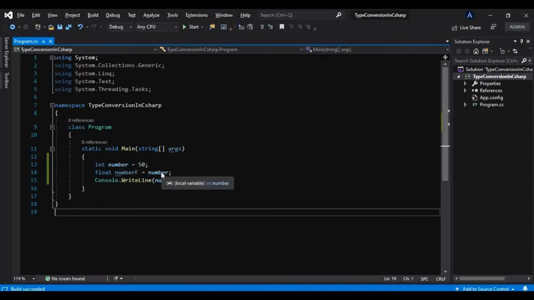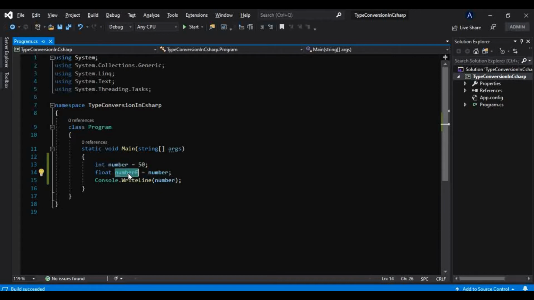So we don't need to worry about this implicit casting, because when we learned types in C#, at that time I showed you one chart that this float type can store bigger values as compared to this integer value. So that is why this smaller value can be stored into this bigger type. So no doubt in that.